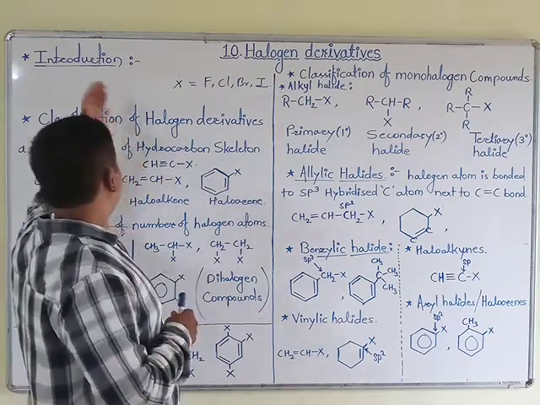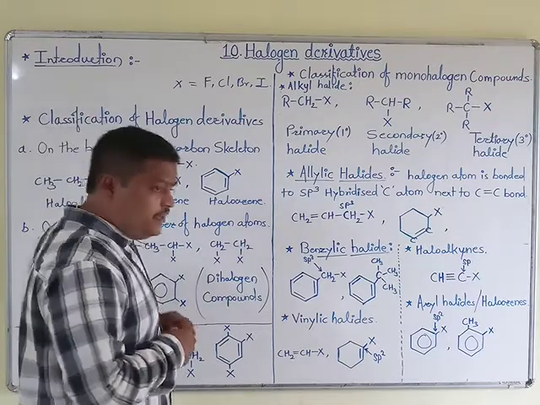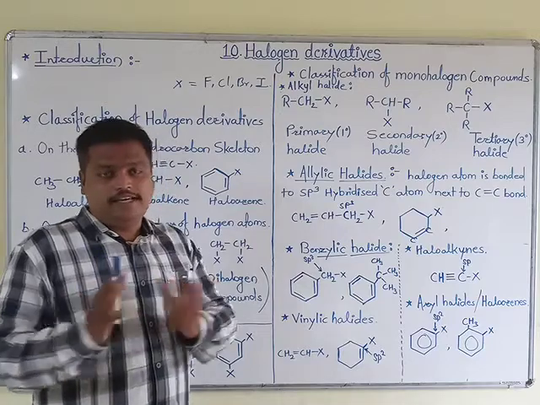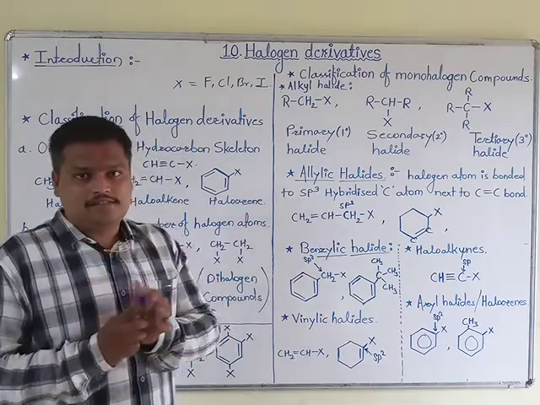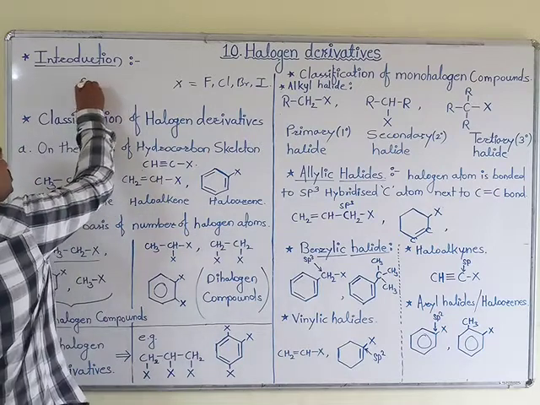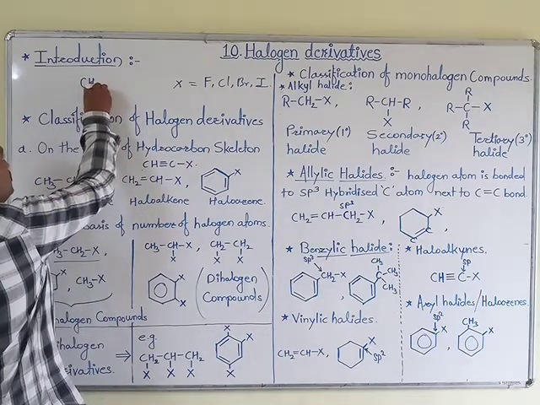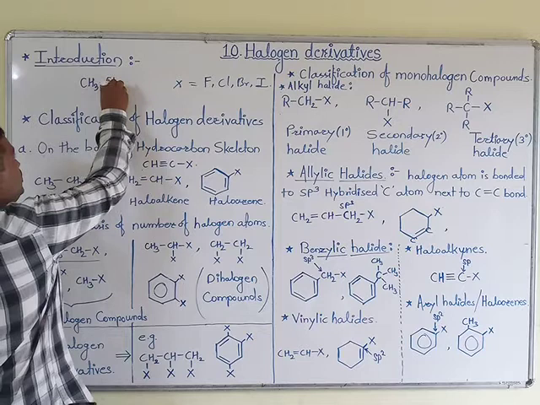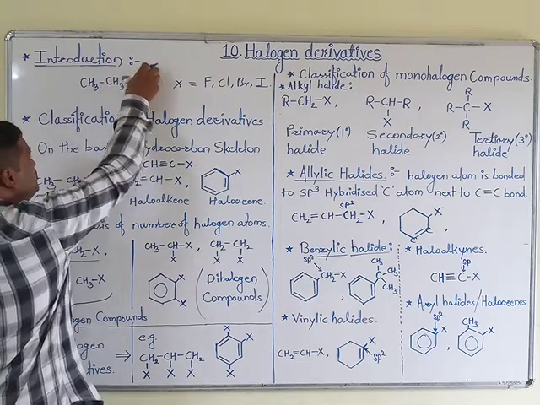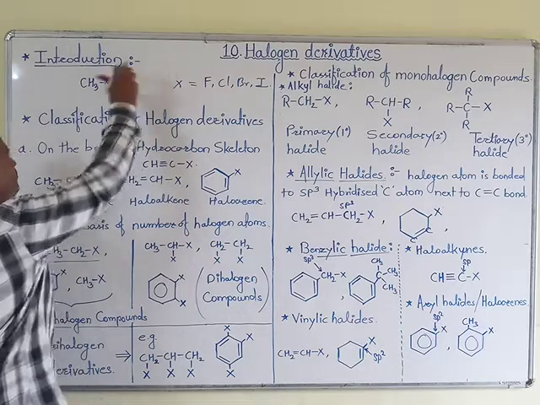Okay, means first, in the introductory part of this chapter, there are some examples you may know from which the halogen containing compound is prepared. See this example.